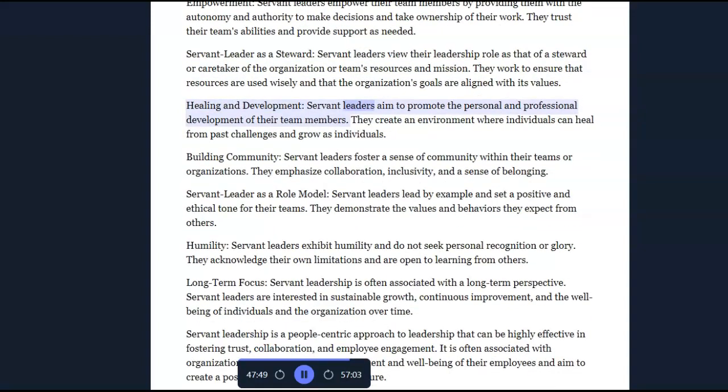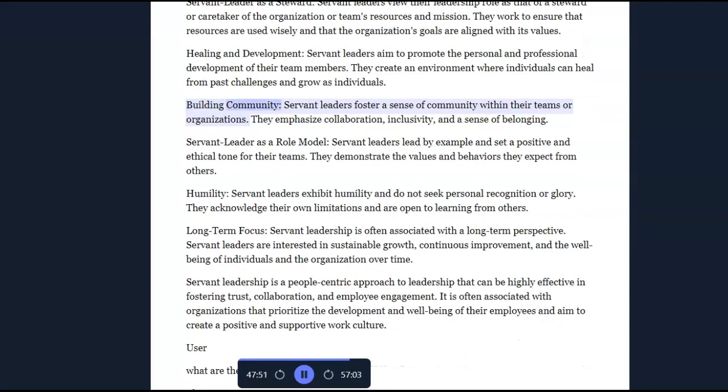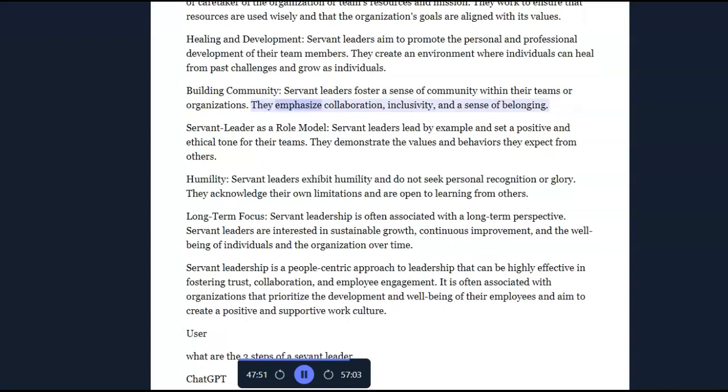Healing and development. Servant leaders aim to promote the personal and professional development of their team members. They create an environment where individuals can heal from past challenges and grow as individuals. Building community. Servant leaders foster a sense of community within their teams or organizations. They emphasize collaboration, inclusivity, and a sense of belonging.